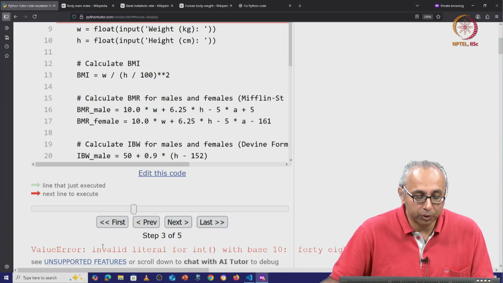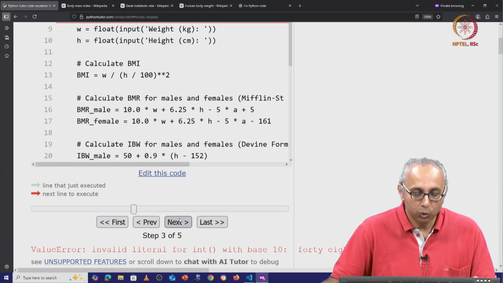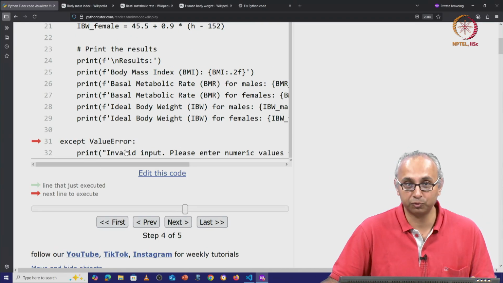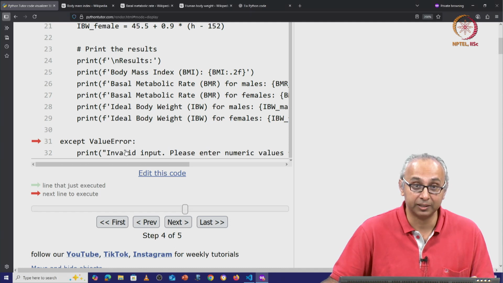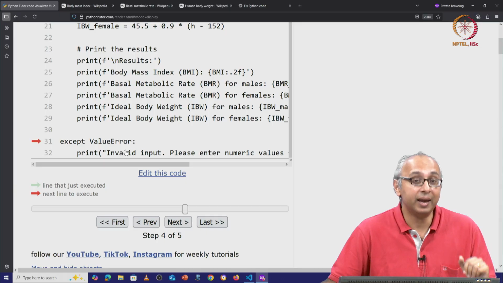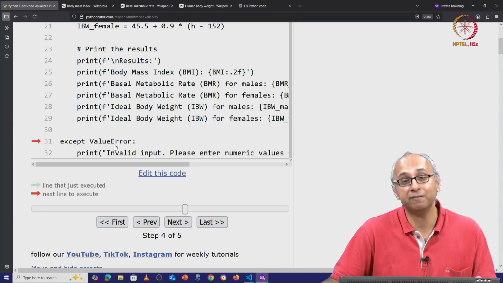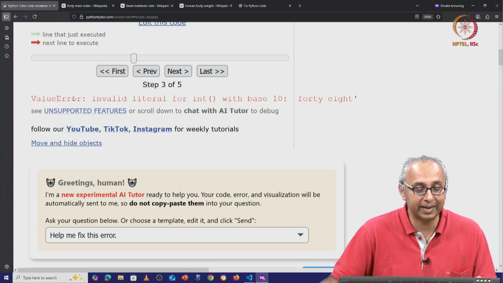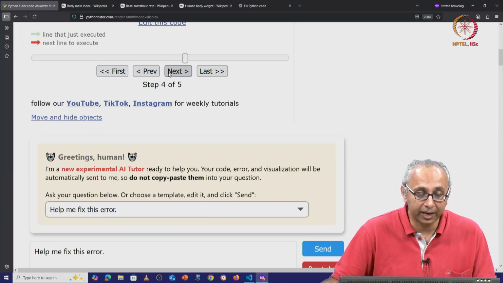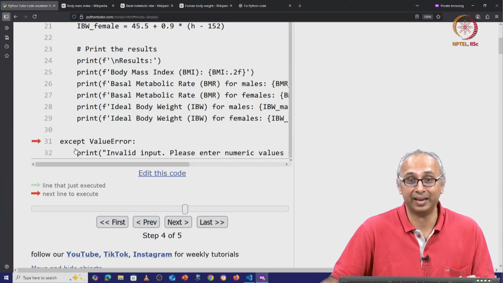But this program, instead of printing this rather hard to read error message, will in fact jump to the new piece of code that my AI had created. So my AI knew that when I enter these values, I might actually get a value error, which was exactly the error type that my AI was showing me earlier. And because of that, it had written this piece of code to detect that error.